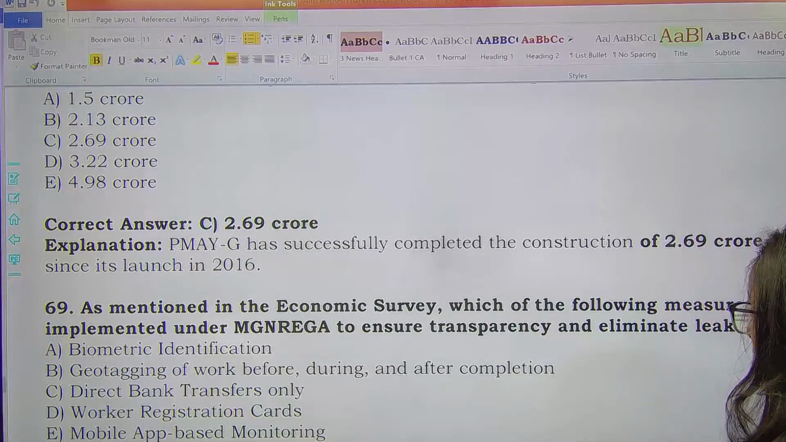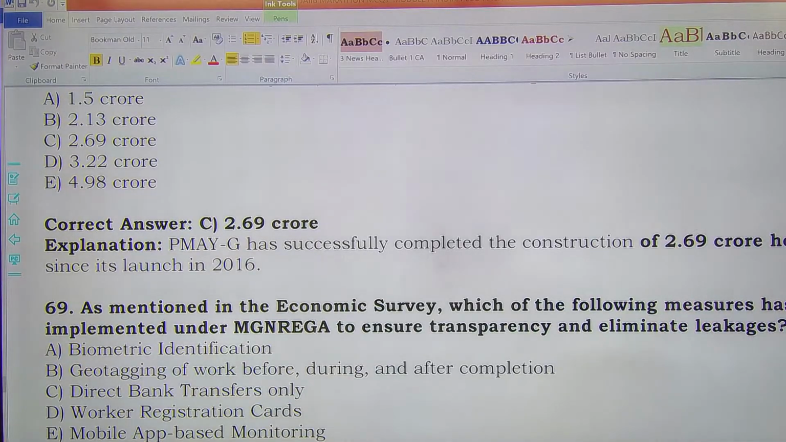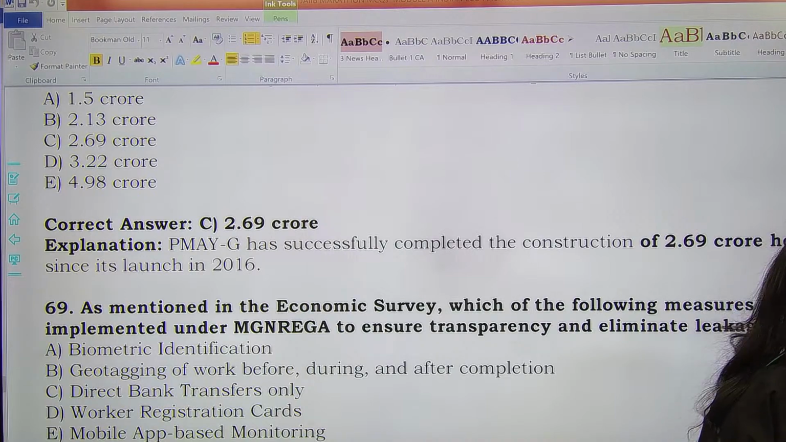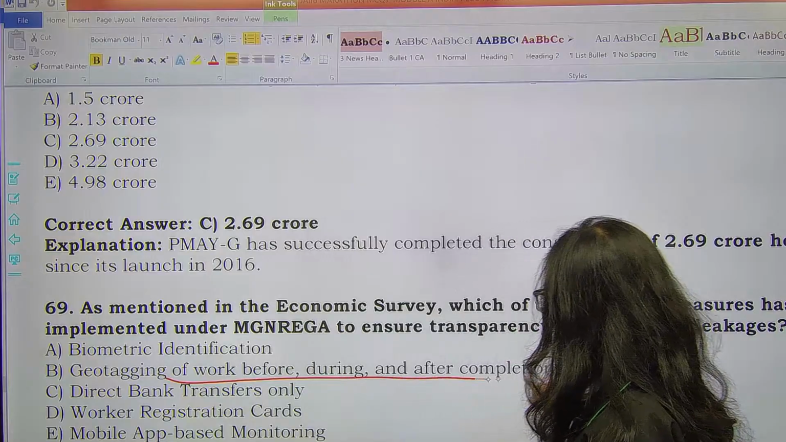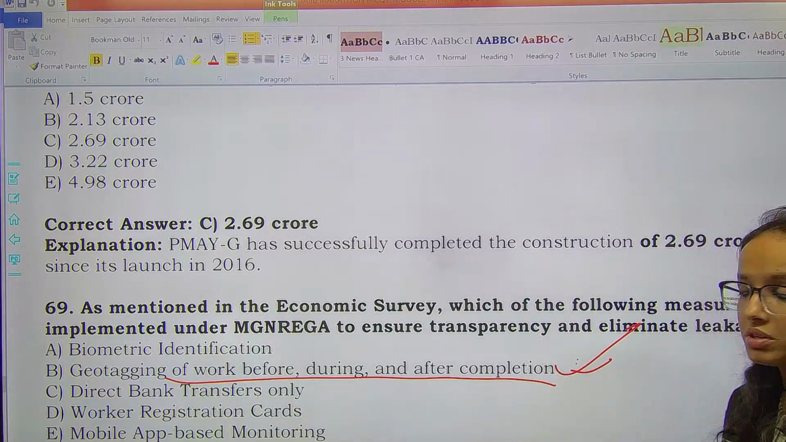As mentioned in the economic survey, which of the following measures has been implemented under MGNREGA to ensure transparency and eliminate leakages? मनरेगा के लिए हमने जियो टैगिंग की है, राइट? सो जियो टैगिंग ऑफ वर्क बिफोर, ड्यूरिंग एंड आफ्टर कंप्लीशन, दैट इज वेरी इंपॉर्टेंट. जियो टैगिंग.